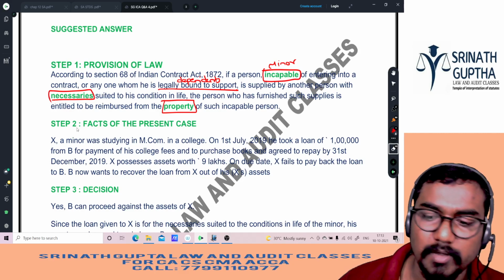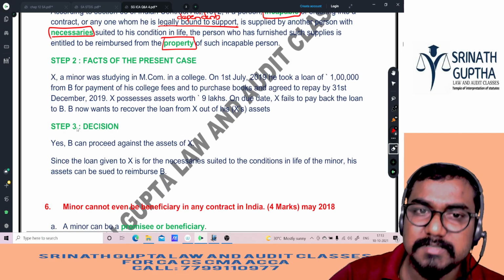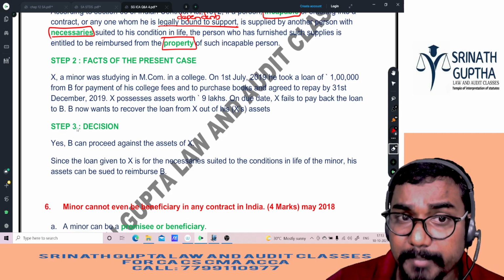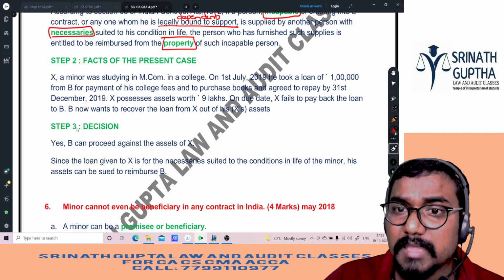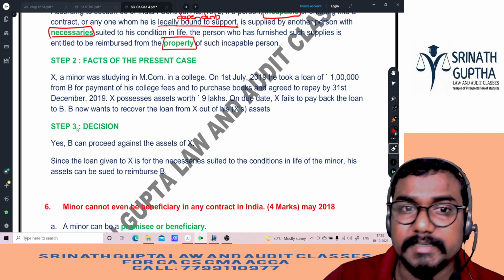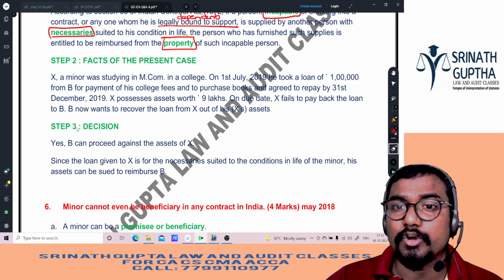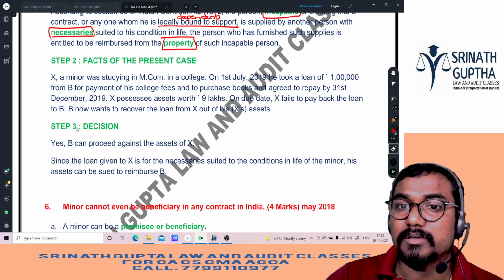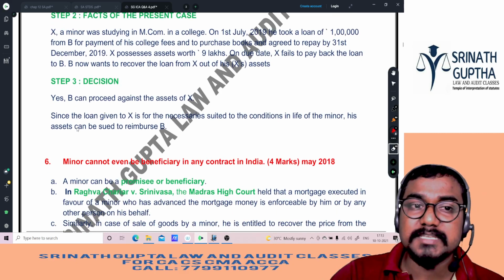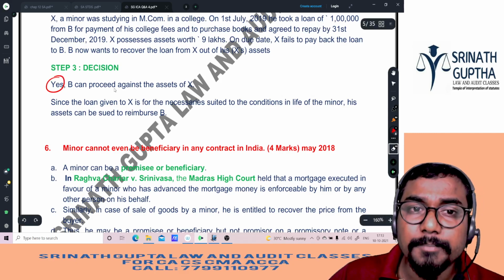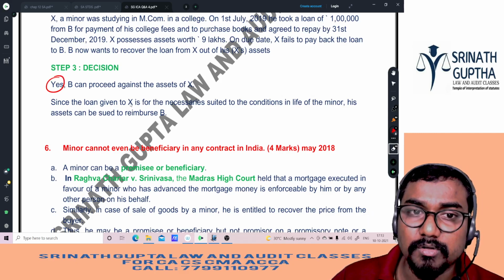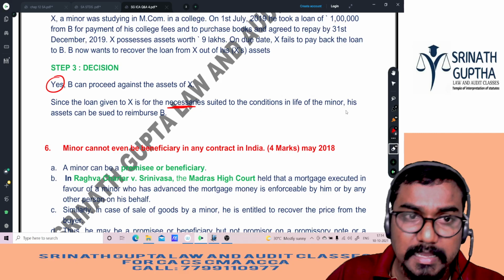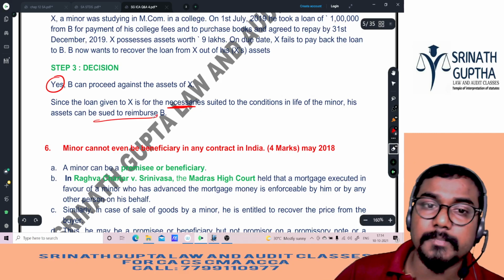So, the facts of the present case, what was happening in the case, beta? X, a minor, was studying MCOM in a college. On 1st July 2009, he took a loan of 1 lakh from B for payment of his college fees and to purchase books and agreed to repay by 31st December 2019. X possesses assets worth 9 lakhs. On the due date, X fails to pay back the loan to B. B now wants to recover the loan from X out of X's assets. Decide. Yes. B can proceed against X's assets since the loan given to X is for necessaries suitable to the condition in life of a minor. His assets can be sued to reimburse B.